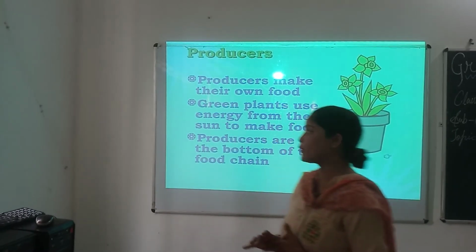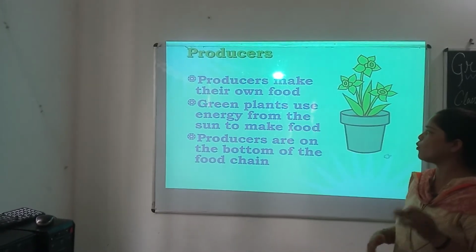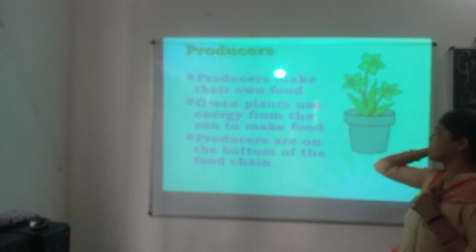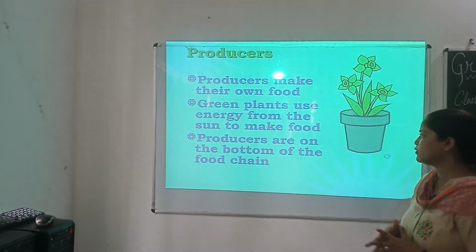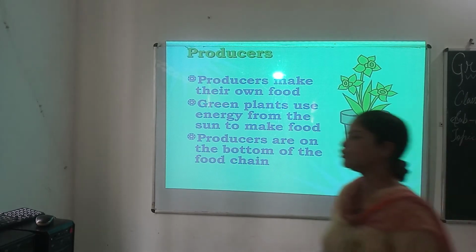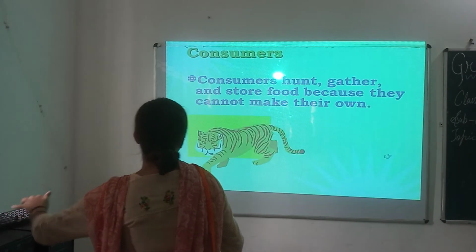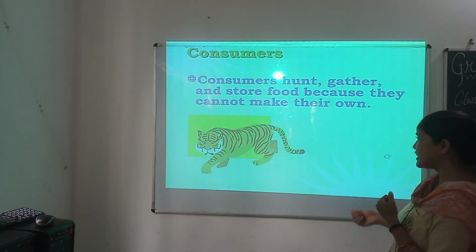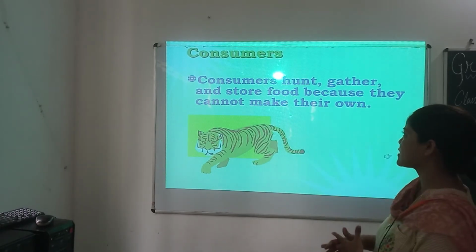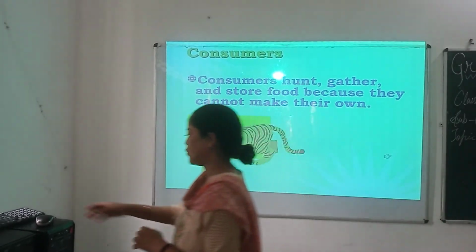Producers make their own food, and green plants use energy from the sun to make food. Producers are at the bottom of the food chain. Consumers hunt, gather and store food because they cannot make their own food.